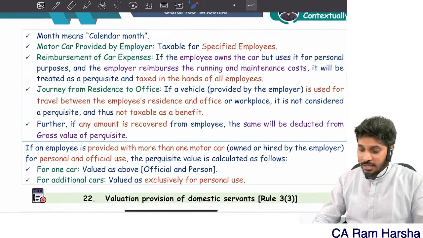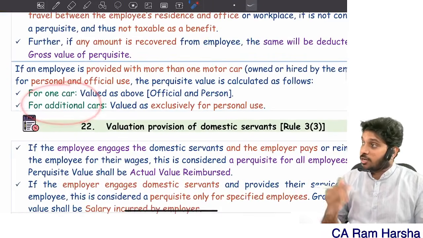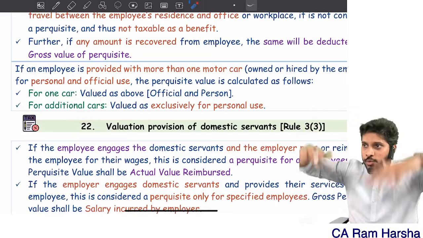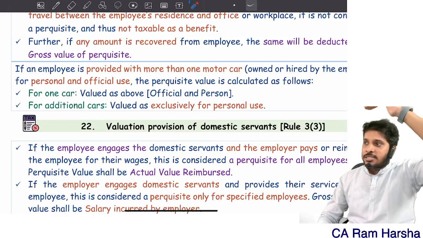One more point is there in the car. Suppose the employee was given 2 cars or more than 2 cars, for 1 car only you will do the valuation like that. Remaining all other cars are treated as personal purpose.